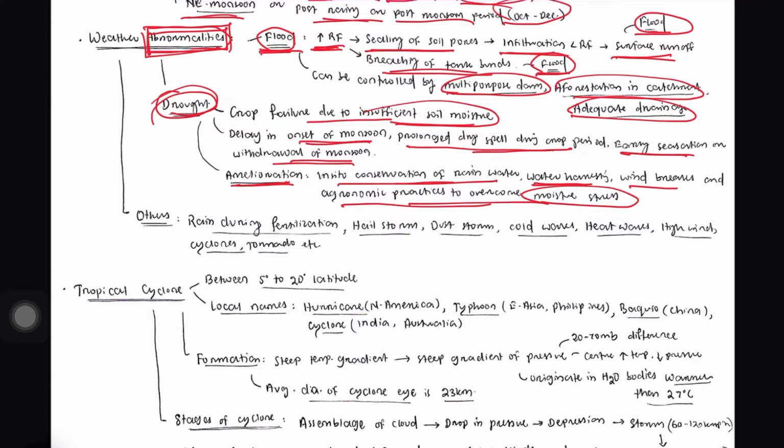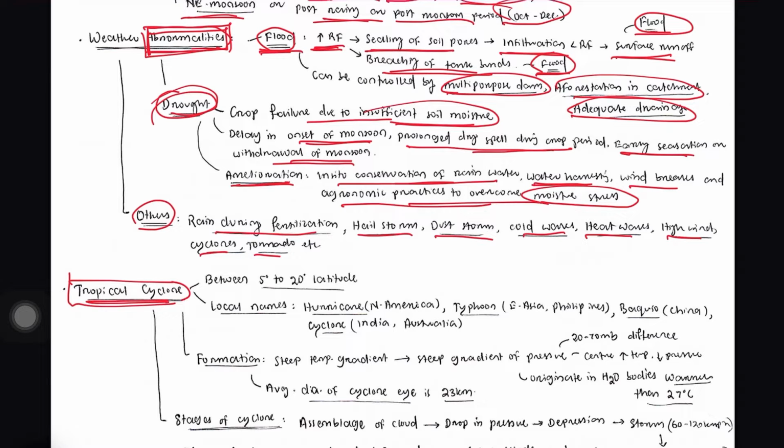There are some other weather abnormalities, like rain during fertilization, hailstorm, dust storm, cold wave, heat wave, high wind, cyclone, and tornado. These are some other weather abnormalities. You can go through the textbook and read if you want to know more about them. Then let's discuss tropical cyclone, which is also important from the exam point of view.